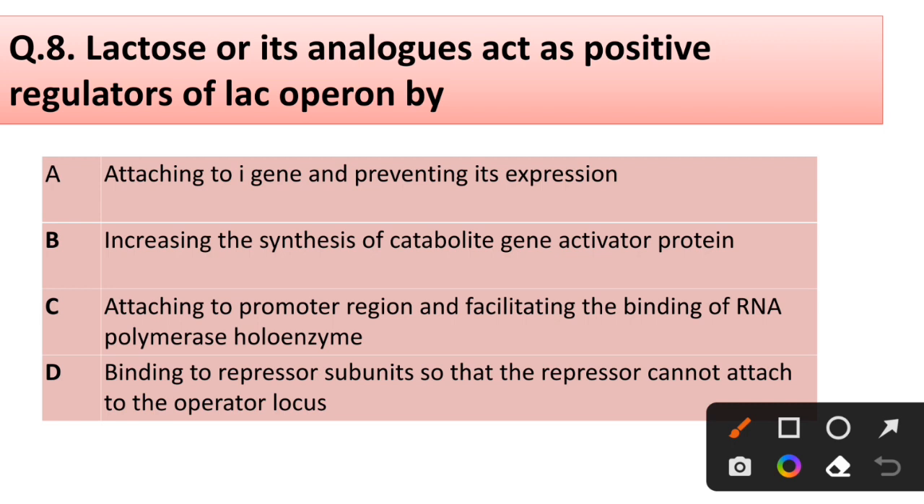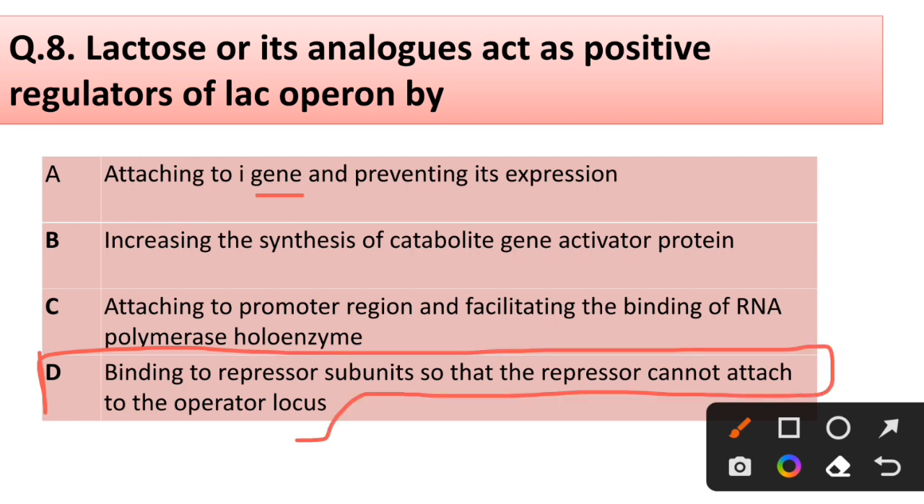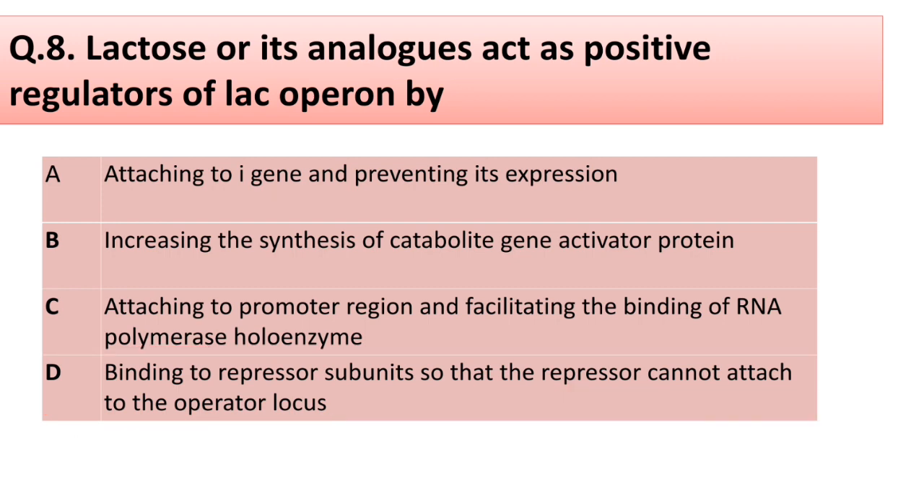Question number 8. Lactose or its analogues act as a positive regulator of lac operon by attaching to I gene and preventing its expression, increasing the synthesis of catabolite gene activator protein, attaching to promoter region and facilitating the binding of RNA polymerase holoenzyme, binding to repressor subunit so that repressor cannot attach to the operator locus. Correct answer is option D, binding to repressor subunit so the repressor cannot attach to the operator locus.